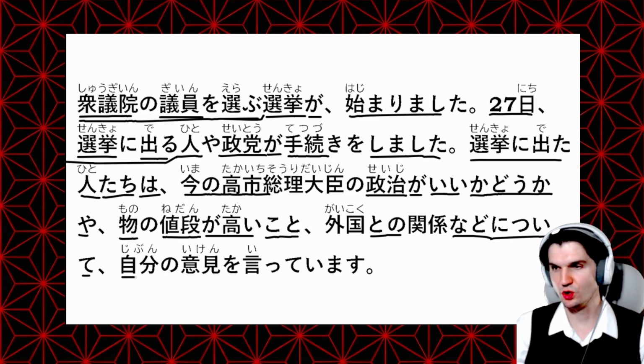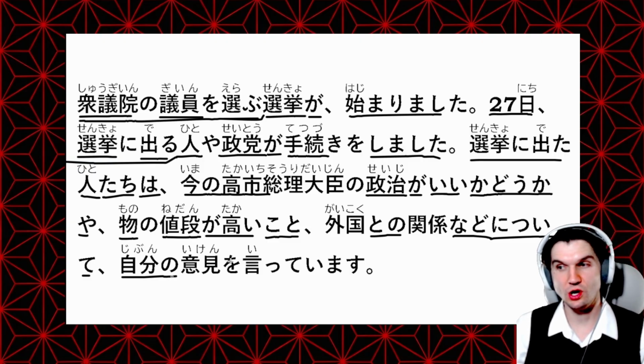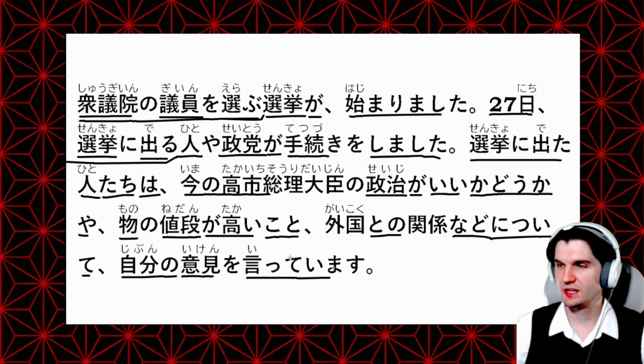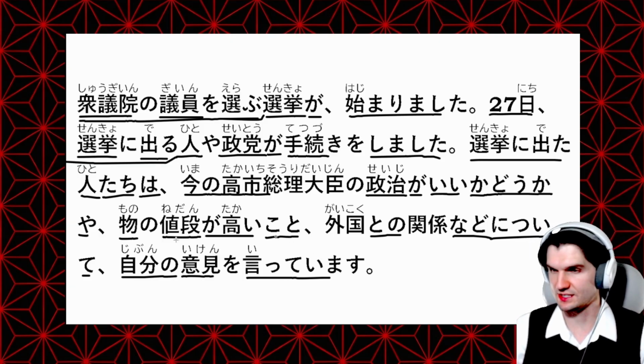So 自分の is something of your own. So their own, and we have 意見, which is opinions. を言っています, which is to say in the ている form here. So they are saying this.